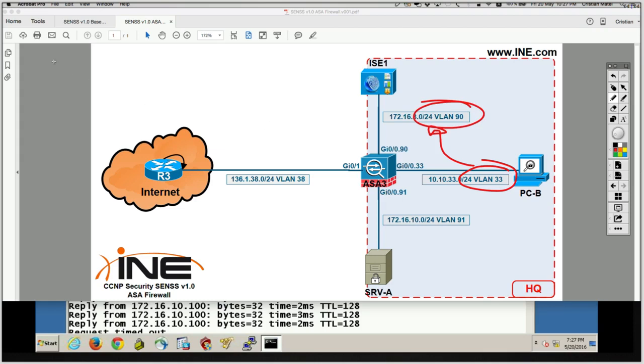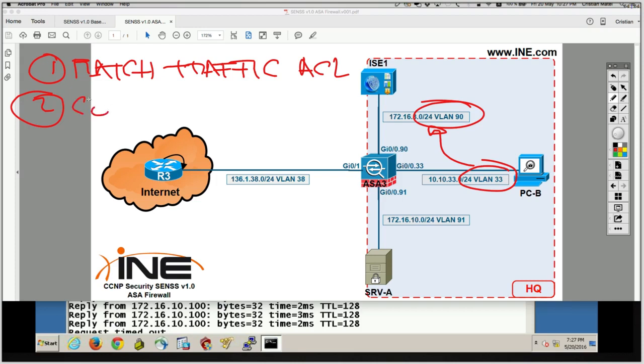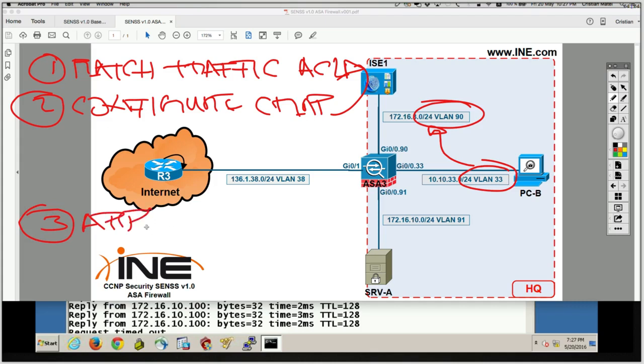So step number one, we have to match on that traffic via an ACL. Then step number two, configure a class map, and bind that ACL. And step number three, apply ICMP inspection.